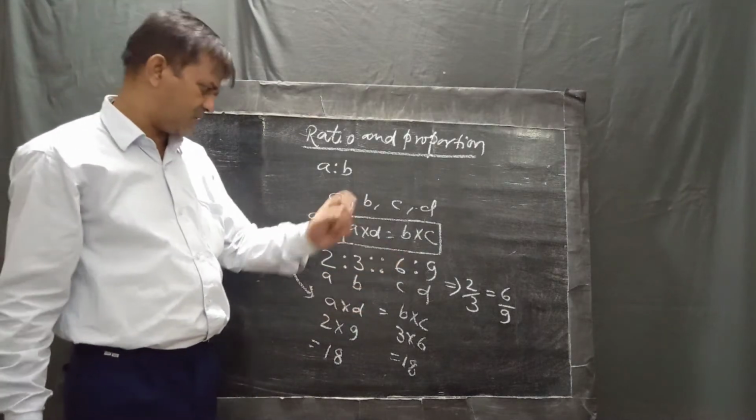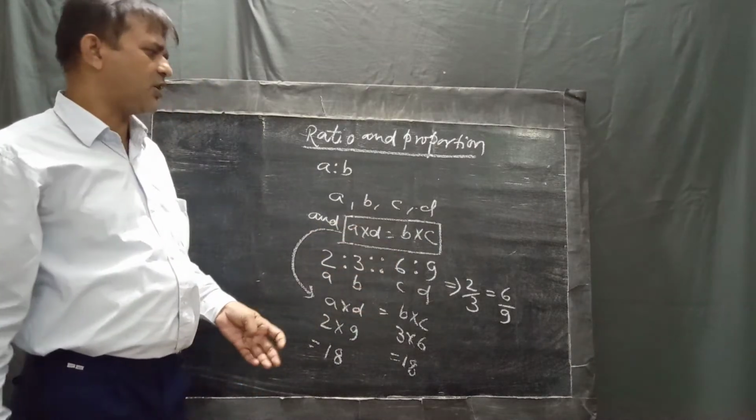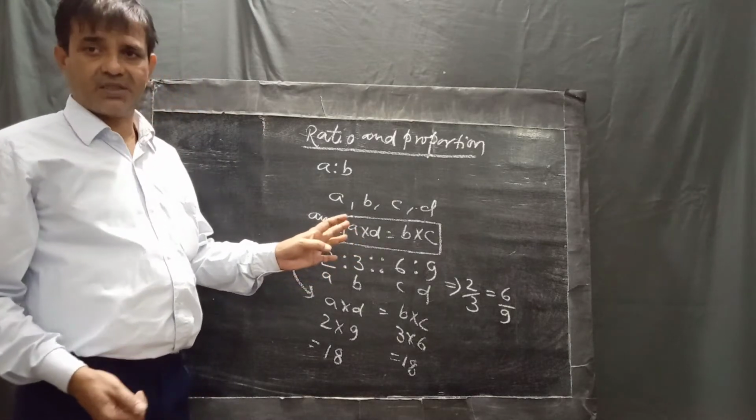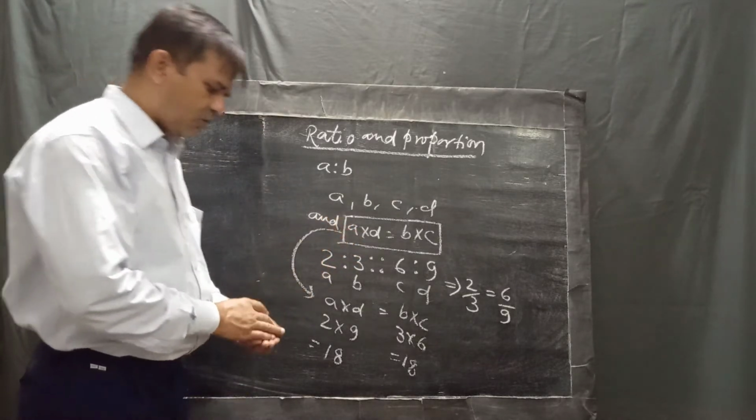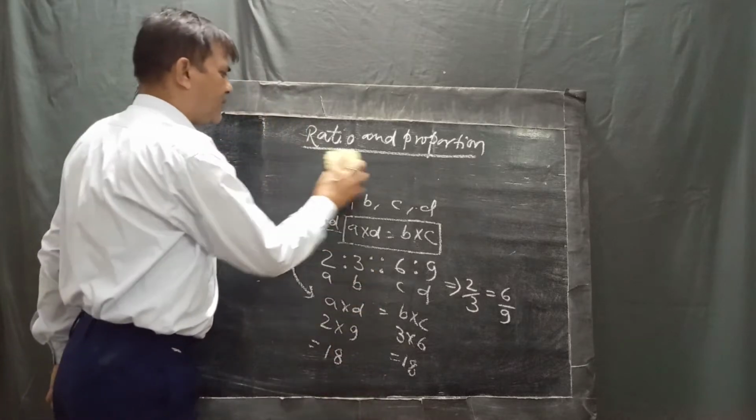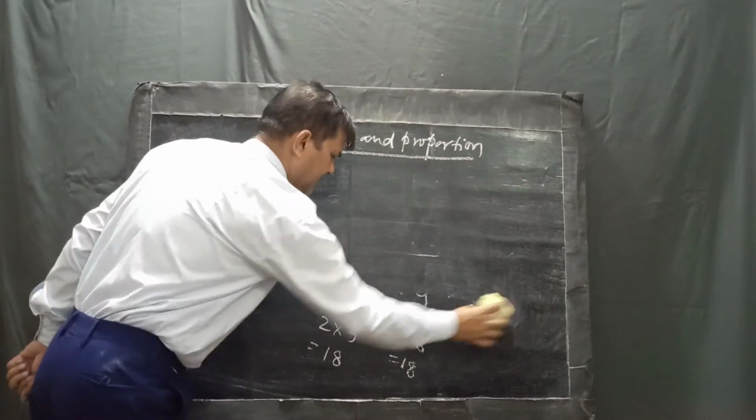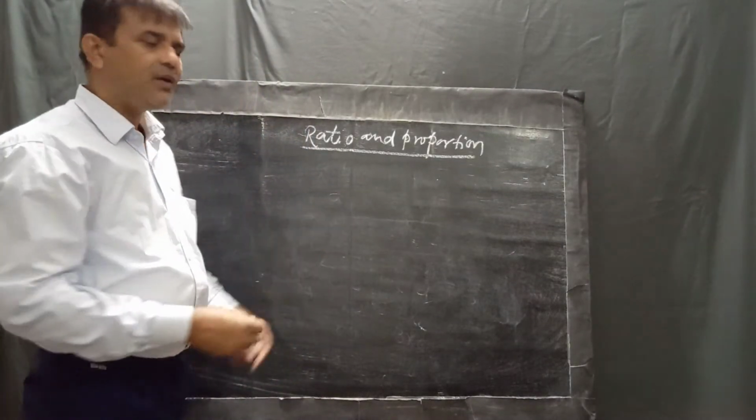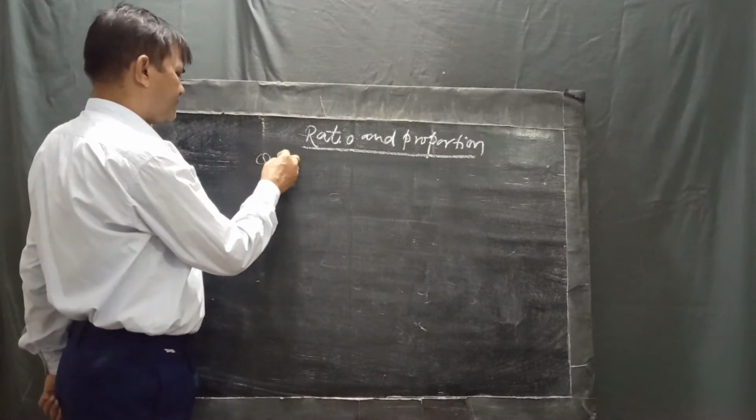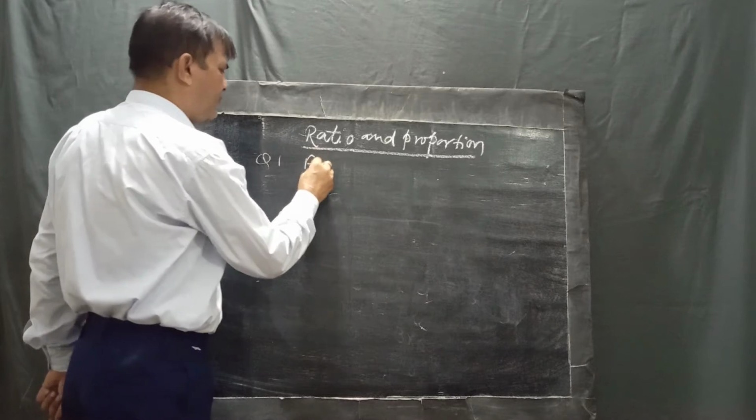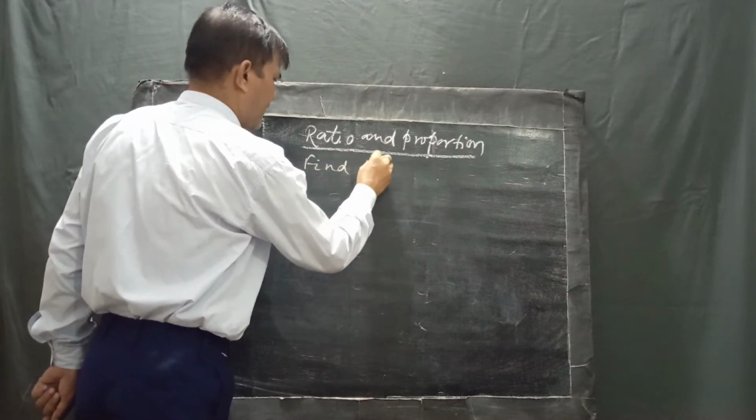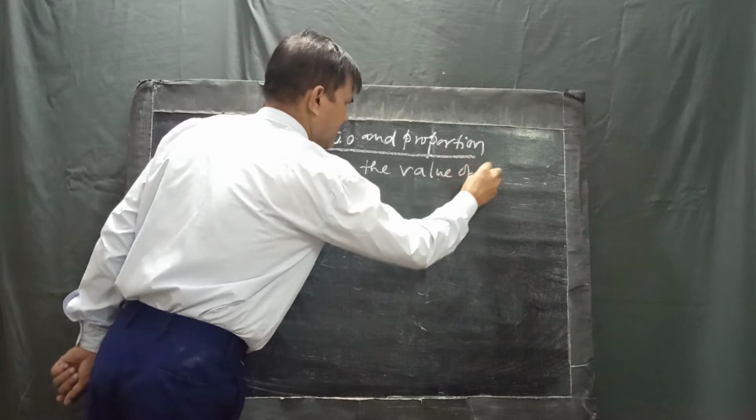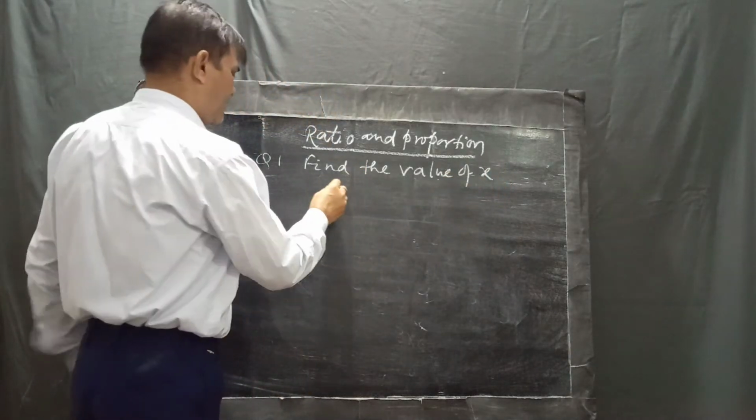We can write like this. So proportion always gives an idea about four numbers. Now, type number one question. Question number 1: find the value of x for a given proportion.